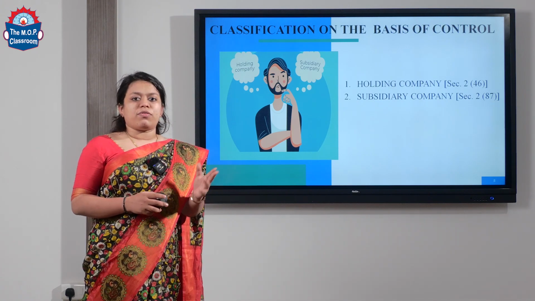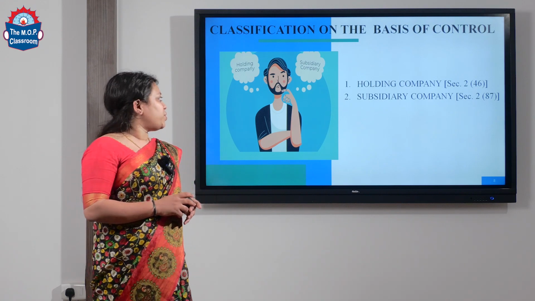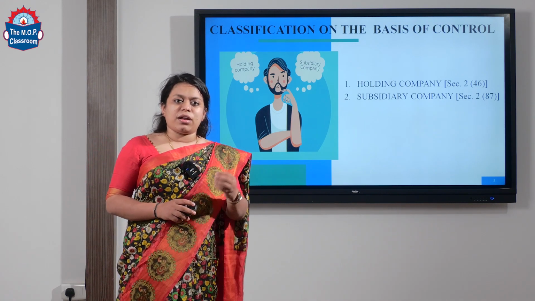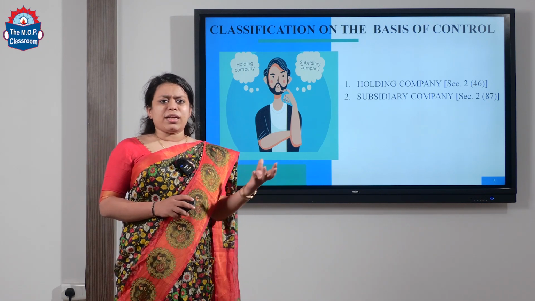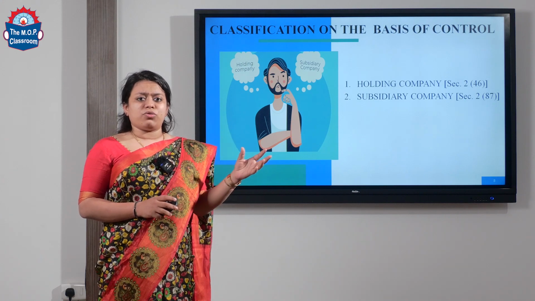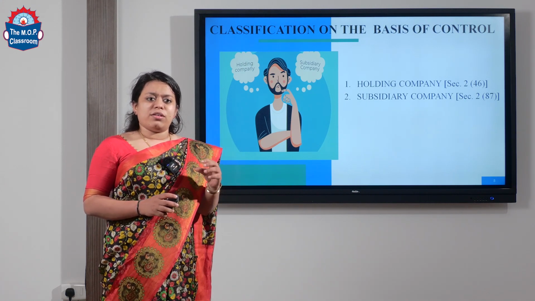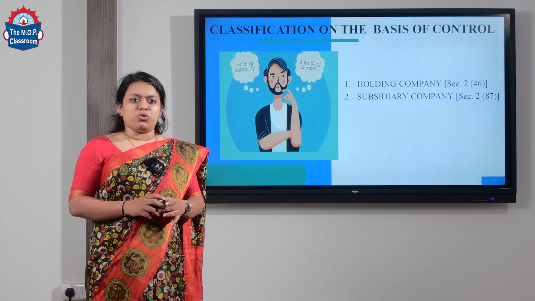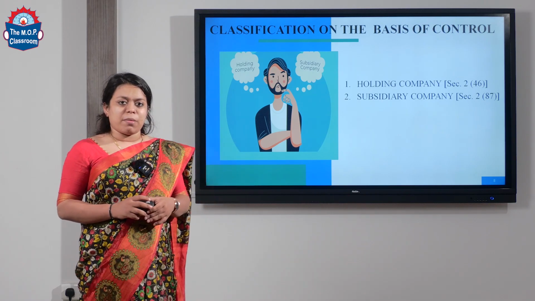Classification on the basis of control has two types, which are holding companies and subsidiary companies. Holding companies are companies which control other companies. For example, the Bajaj group of companies has its holding company as Bajaj Holdings. Now let us go to the next one, which is the subsidiary company.